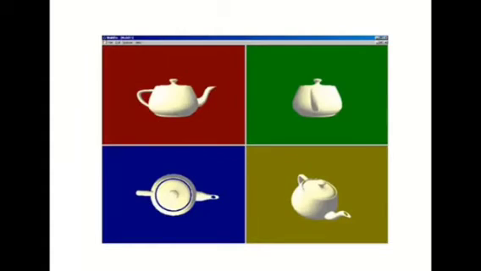Here you can see the picture of a teapot. All the pictures are of a teapot, but they are not the same, because the pictures have been taken from different directions, and that's why they are looking different.